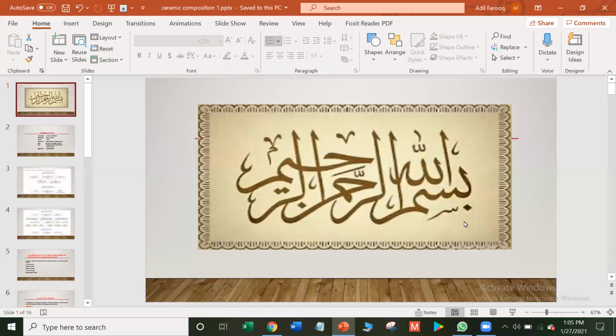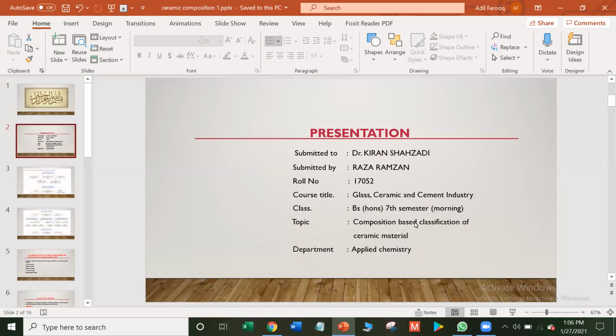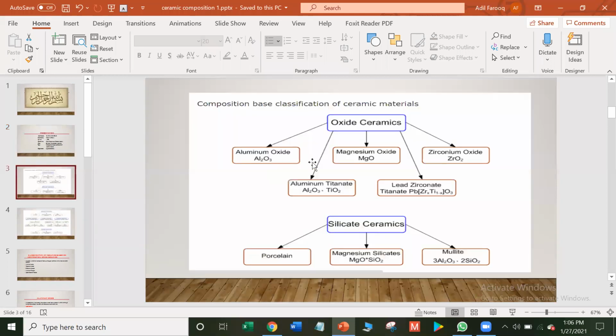Composition based classification of ceramic material. This presentation is submitted to respected Professor Dr. Kiran Shahzadi. Before starting the presentation, we will look at that slide.